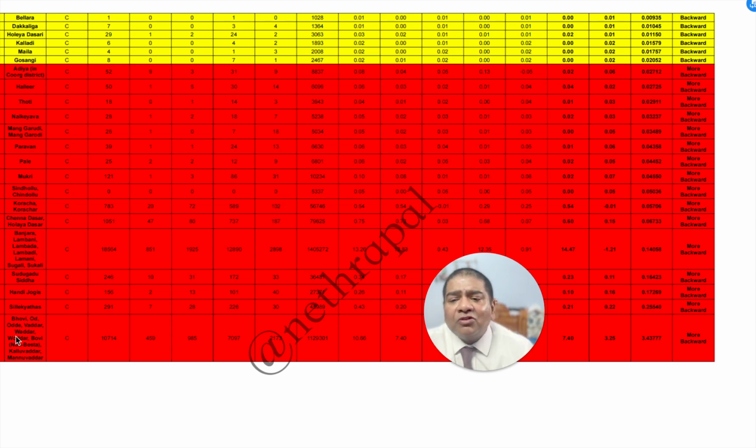For example, especially the Bovi, Vadar, this community has a very high underrepresentation in the government. We got something like 3.43, next only to the Madigas. I leave the others aside, but for Bovi, I really consider that there is a need for moving them to either more backward or backward class. They are actually not a forward group.